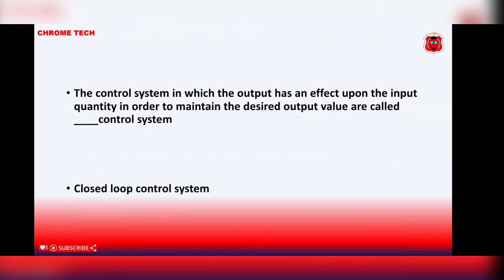The control system in which the output has effect upon the input quantity in order to maintain the desired output value is called dash control system. Closed loop control system.